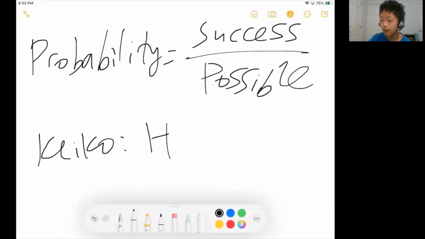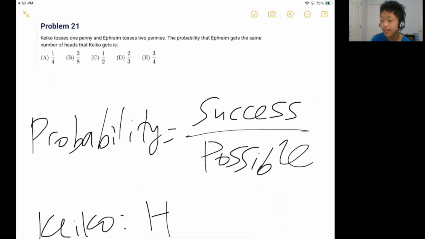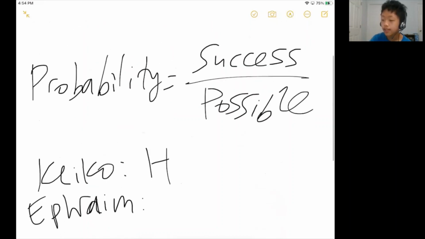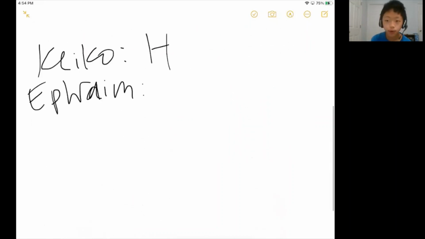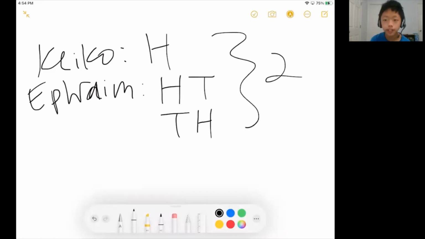Then Ephraim has to get 1 head, right? The question said, what is the probability that Ephraim gets the same number of heads that Kiko gets? So Ephraim tosses it 2 times. In order for him to get exactly 1 head, Ephraim can flip heads then tails, or he can flip tails and heads. So in total, this gives 2 possible ways.